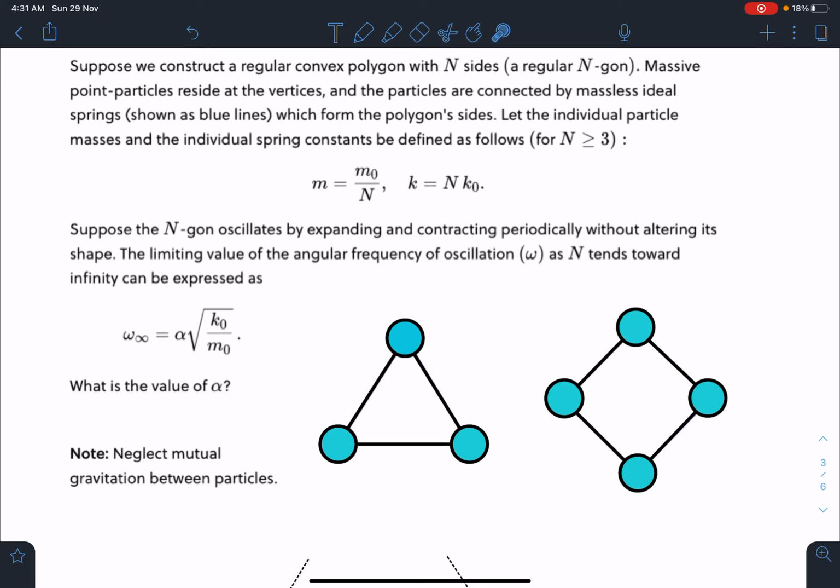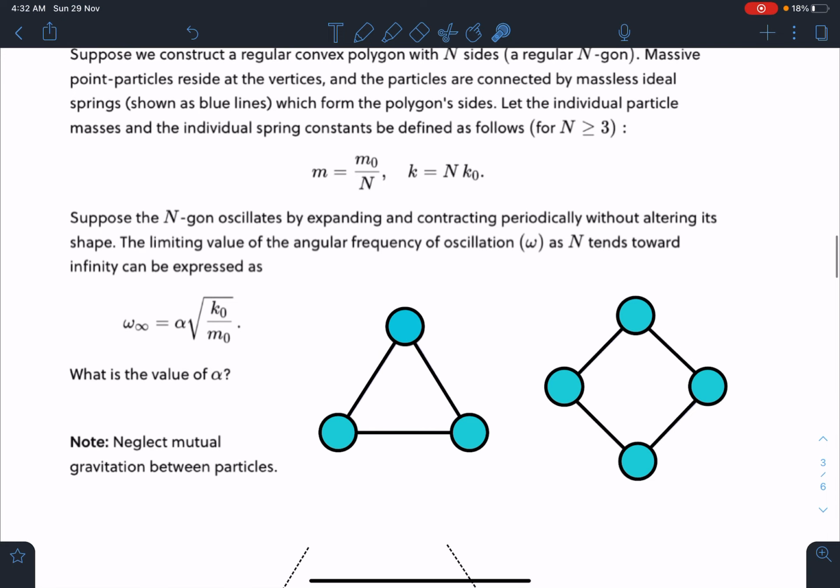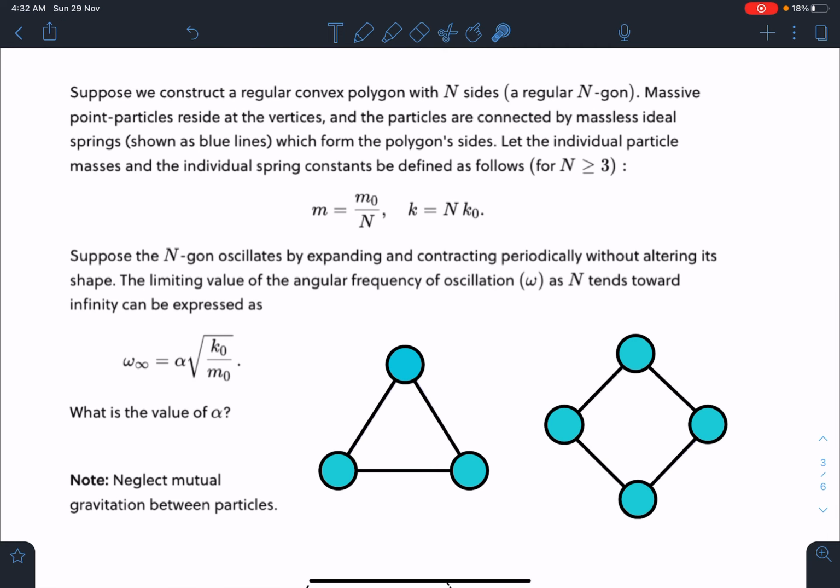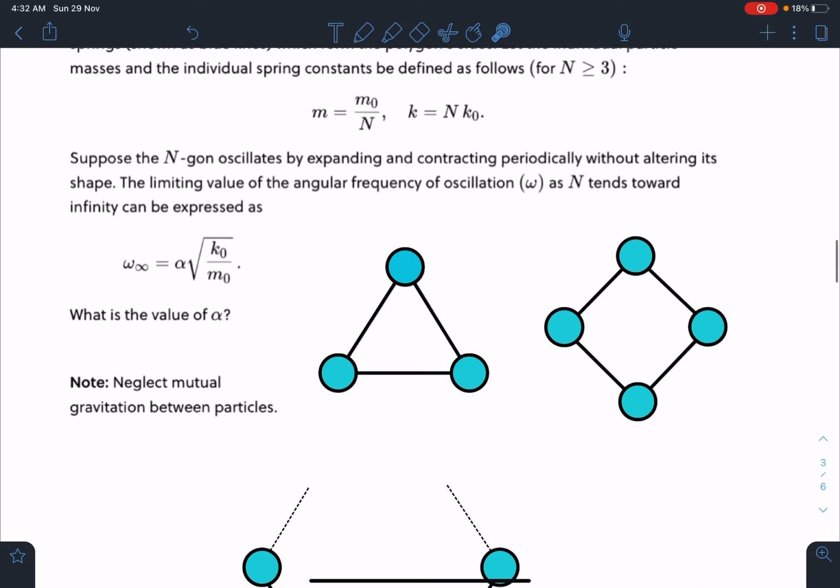Suppose the n-gon oscillates by expanding and contracting periodically without altering its shape. The limiting value of angular frequency of oscillation as n tends towards infinity can be expressed as omega infinity is equal to some alpha times under root of k0 by m0. So we have to find the value of this alpha, and we have to neglect the mutual gravitational force between the particles. So let's discuss this very important problem, guys. Very amazing problem. It was given to me by one of my students, and I kind of liked it, so I thought I'll make a video on it, and it is within JEE syllabus and a very nice problem.